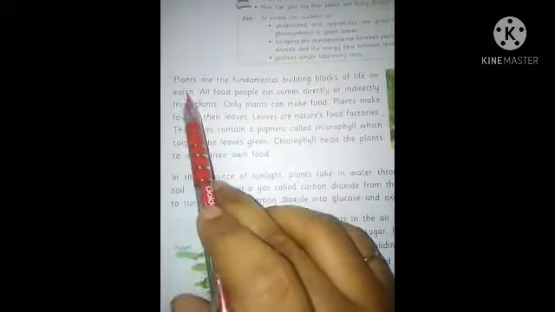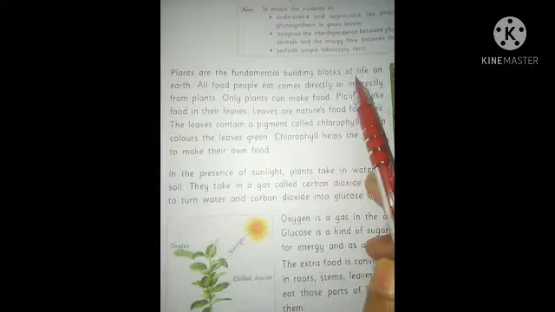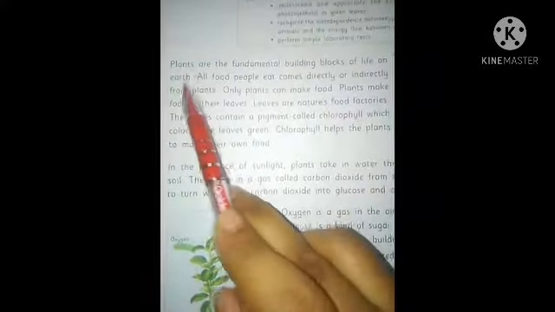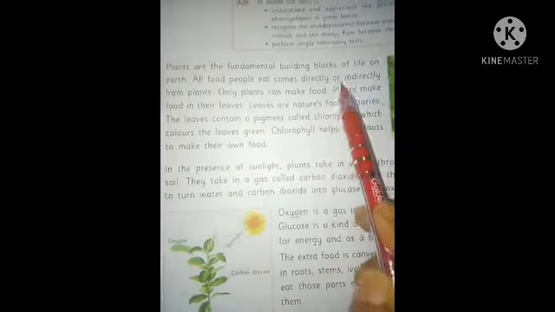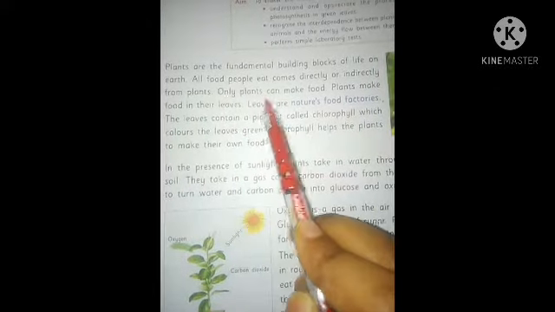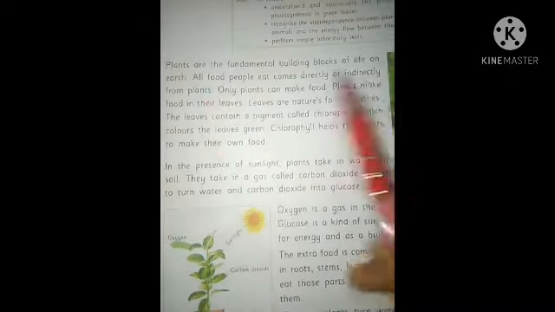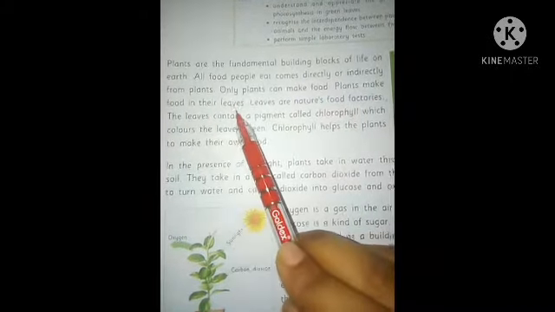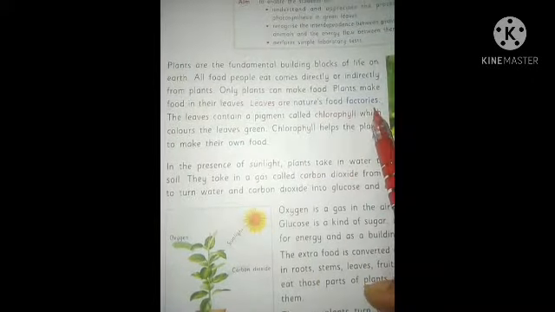Students, plants are the fundamental building blocks of life on earth. All food people eat comes directly or indirectly from plants. Only plants can make food. Plants make food in their leaves. Leaves are nature's food factories.